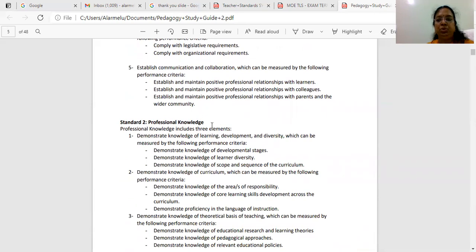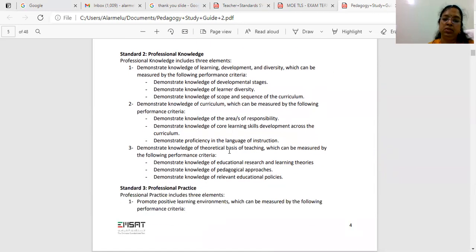Coming to Standard 2. This is related to professional knowledge. The professional knowledge includes 3 elements. Number 1, demonstrate knowledge of learning and development and diversity. Number 2, demonstrate knowledge of curriculum. Number 3, demonstrate knowledge of the theoretical basis of teaching.